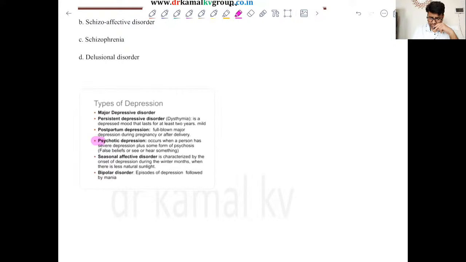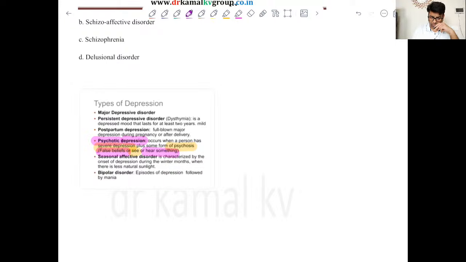So this is actually psychotic depression, and this means that a person already has severe depression and he has developed some features of psychosis, which may be in the form of delusion or auditory hallucination, right? Or even you can have visual hallucination, right?